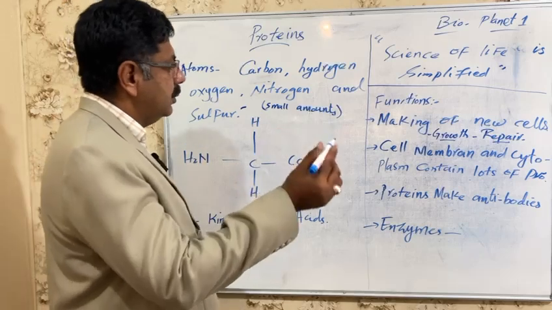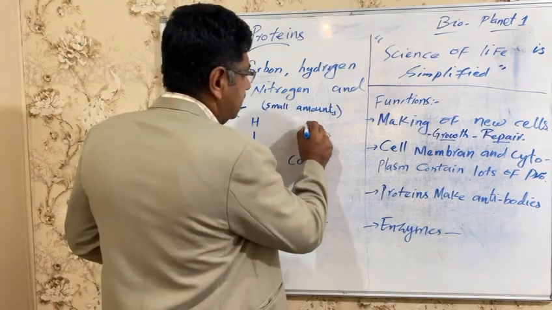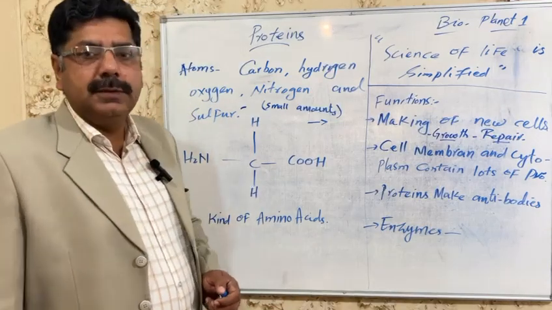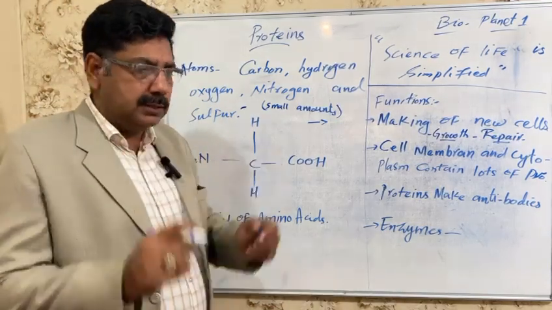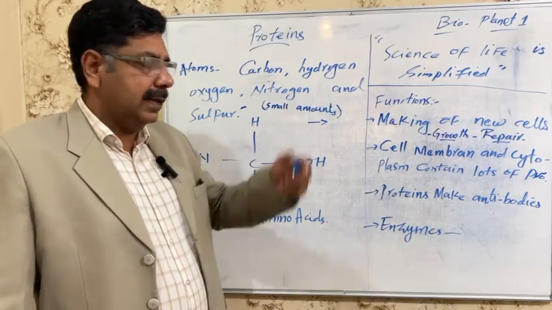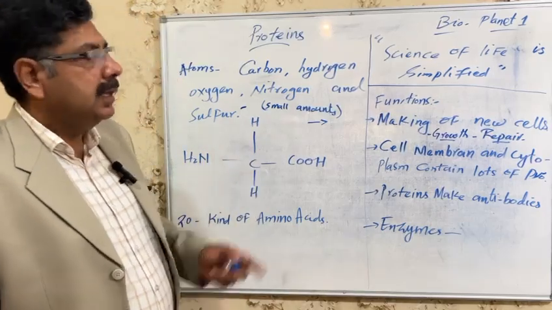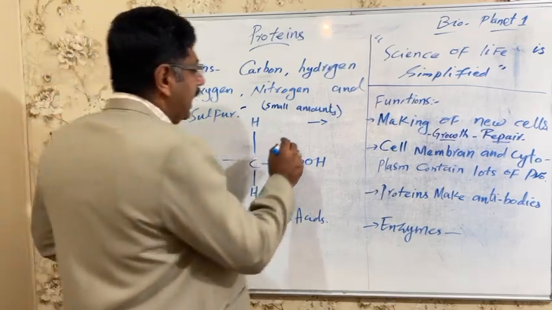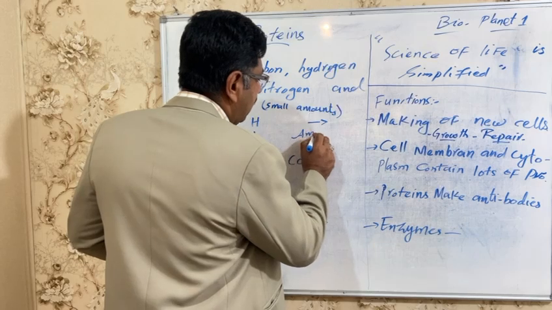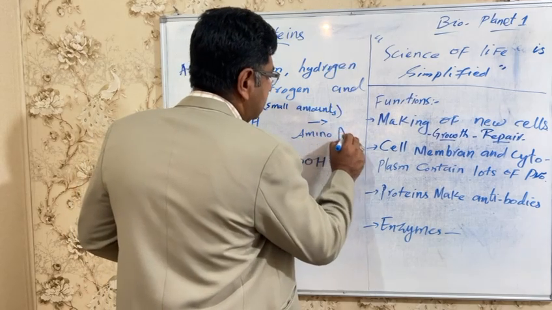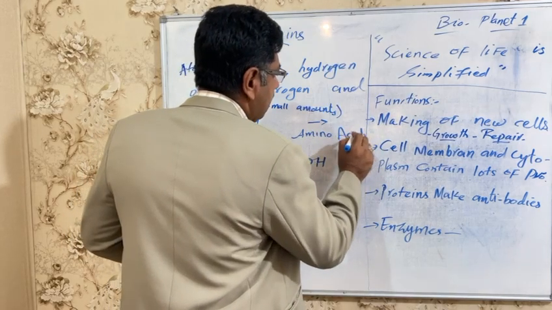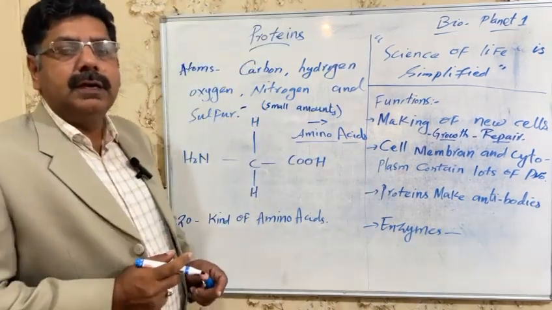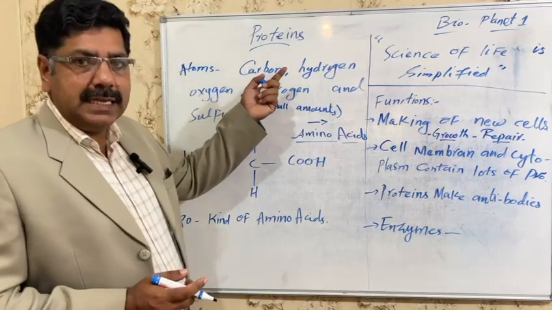So, as we discussed, carbohydrates are made up of monosaccharide subunits, small units like glucose that are combined. But here, these proteins are made up of small units, and these small units are called amino acids. They are combined together and give rise to a protein.